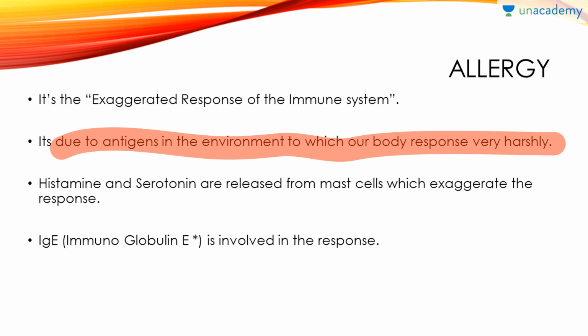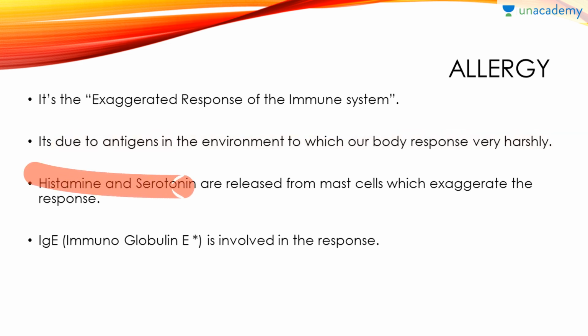The key factor that you need to remember is that the chemical elements involved in this kind of allergic reaction are histamine and serotonin. These are the two chemicals that are released from mast cells. Now what are mast cells? I think you know, because it's there in your class 11th human physiology chapter regarding blood circulation, or if not, I'll tell you in upcoming lectures. I'm preparing a lecture on that also. So histamine and serotonin are released from mast cells. For the moment, just remember, mast cells are specific cells in our body that are there for production of these chemical elements.